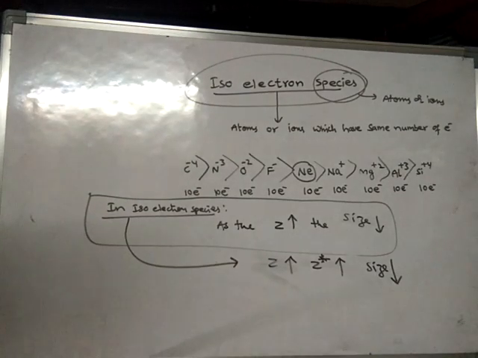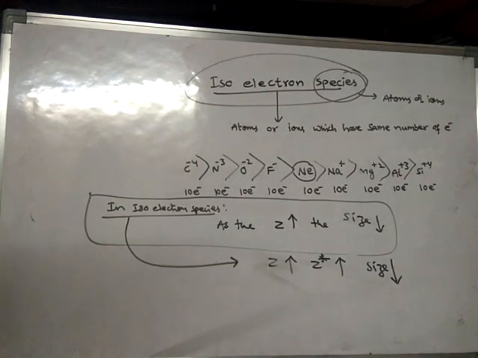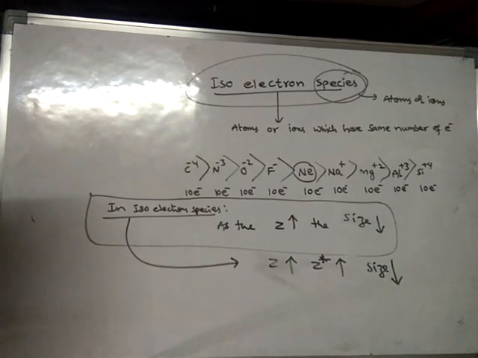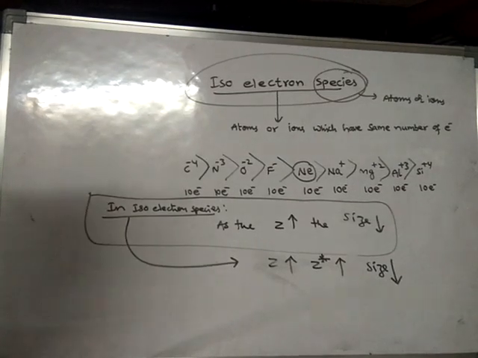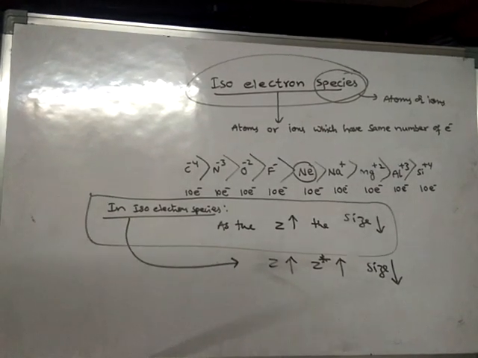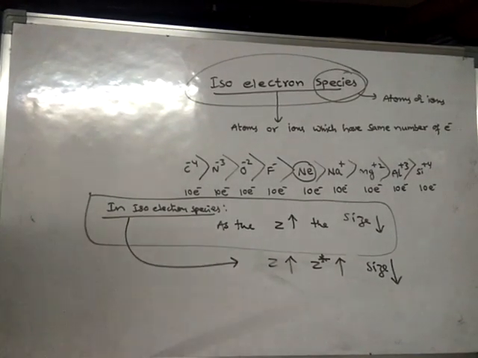So in this way, we have learnt about atomic size and ionic size. Now tomorrow we will learn about the other concept known as ionization energy. We will learn about ionization energy in the next session.